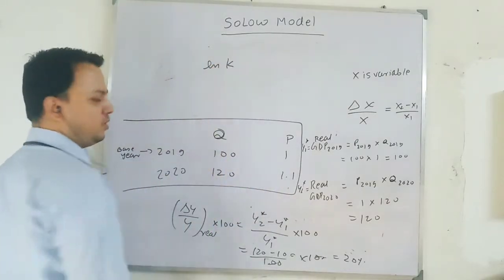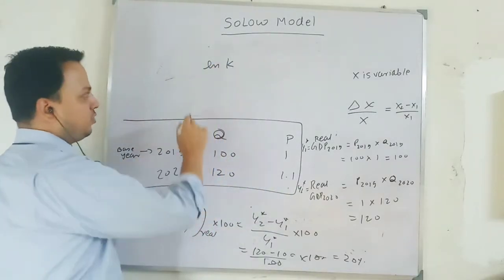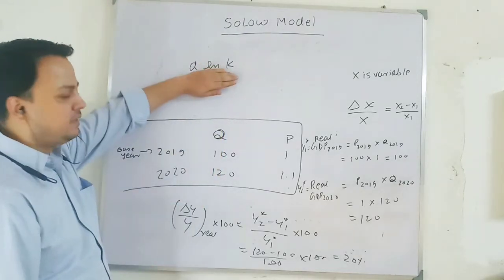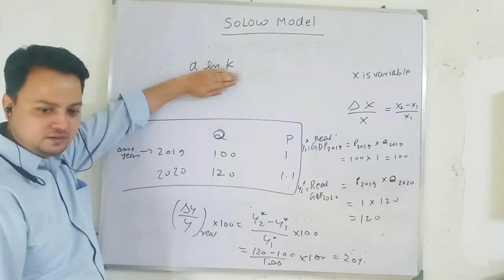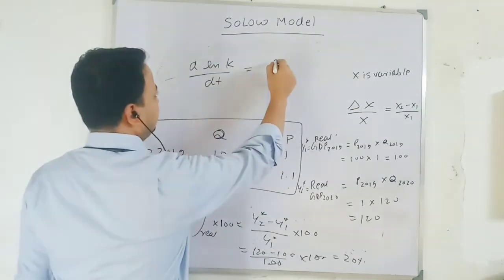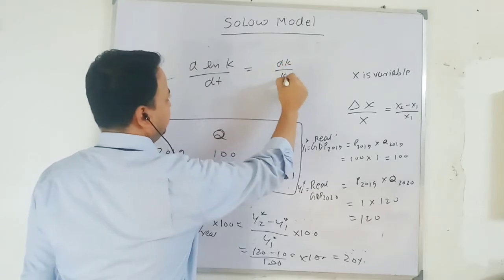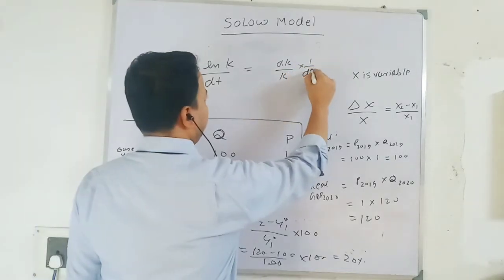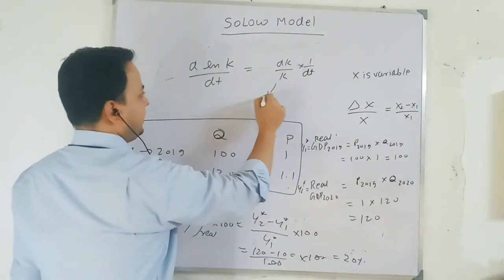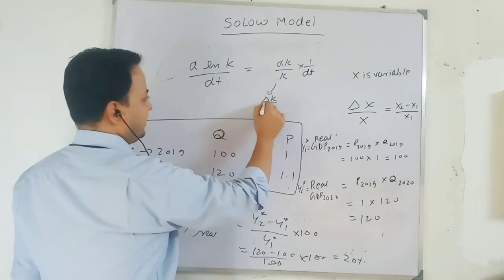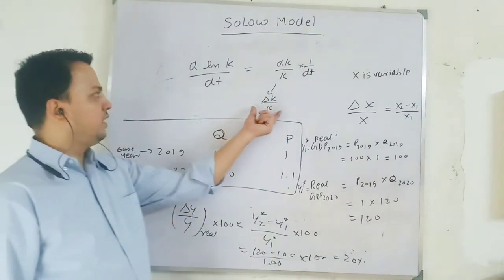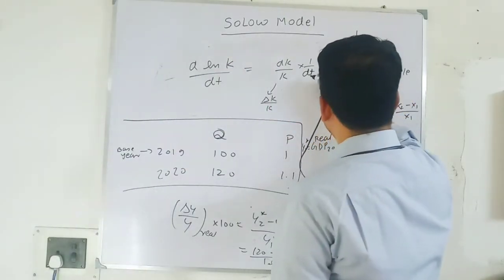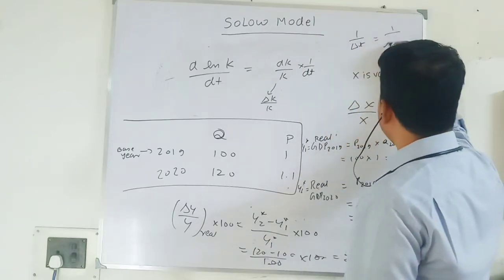So I am taking natural log. When you take natural log, take derivative with respect to time. I have done this derivation in the class. This will be what? dK by K into 1 over dt. So dK in discrete time you can write as dK by K, change in K by K. You can associate this change in time. Always remember, d means change, 1 over change in time is 1 over t2 minus t1.